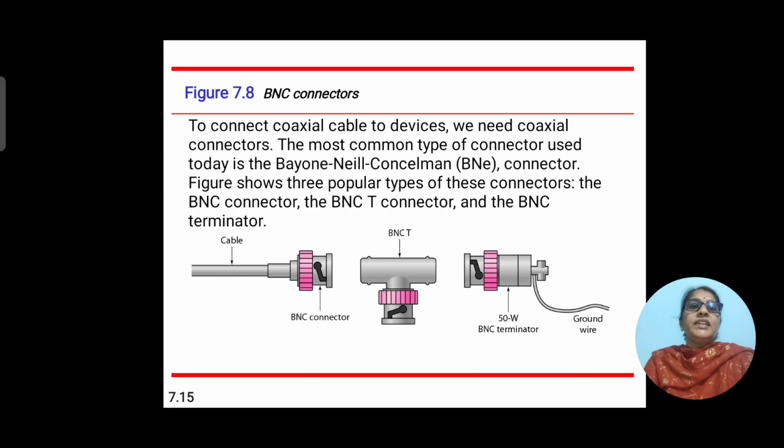To connect a coaxial cable to a device, we need a coaxial connector. The most common type of connector used today is the Bayonet Neill-Concelman, BNC connector. As shown in this slide, the figure shows three popular types of connectors: the BNC connector, the BNC-T connector, and the BNC terminator.